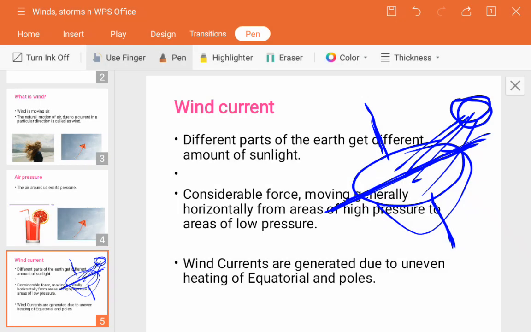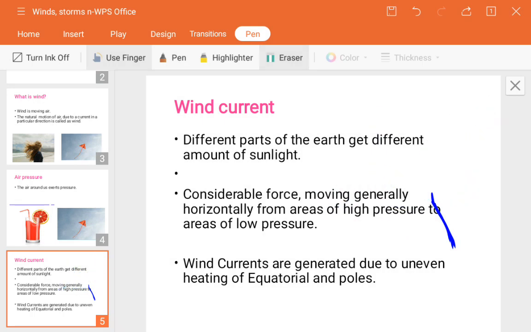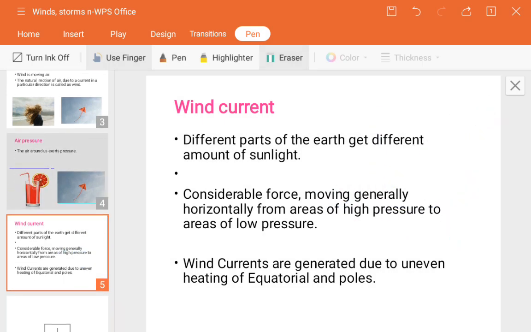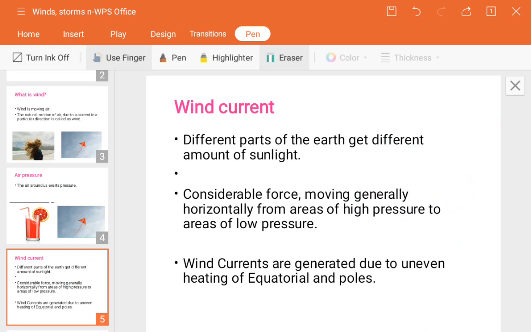So that is the actual concept here also. The wind current happens due to the uneven heating, okay. So this was about today's session. For any doubts and difficulties you can ask me.